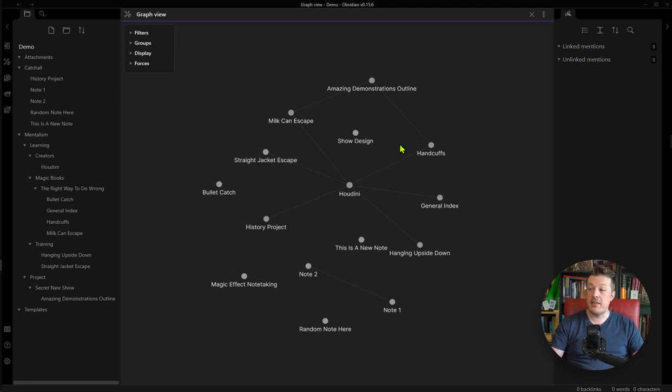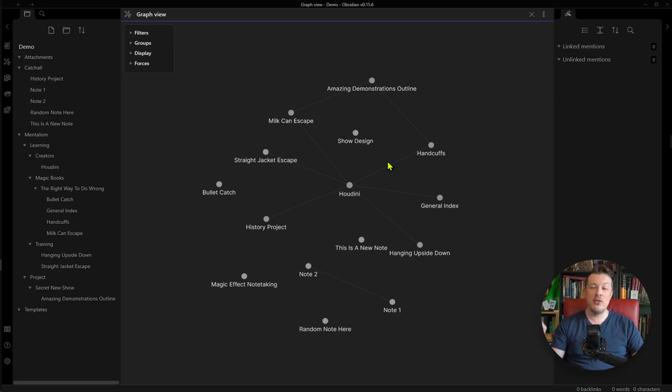Now, a lot of people think this is one of the most valuable things about Obsidian, being able to recognize these connections that you don't really know about until you look at this graph view. I'm not really in that camp. I pretty much understand how things connect when I'm connecting them, so there aren't really a lot of surprises or insights available.